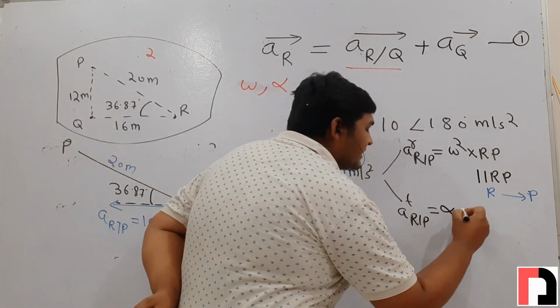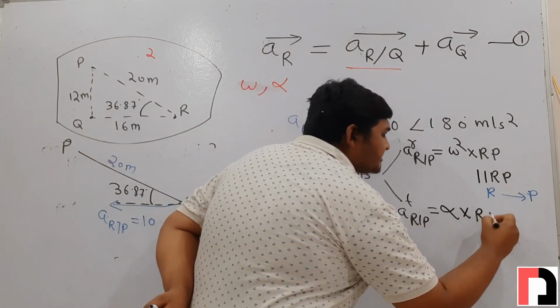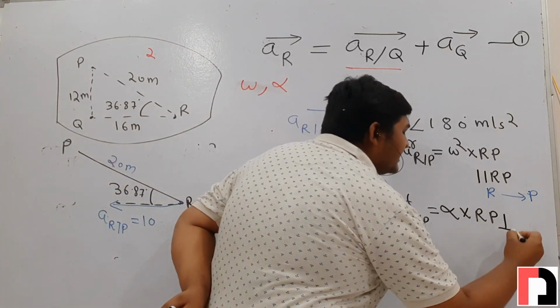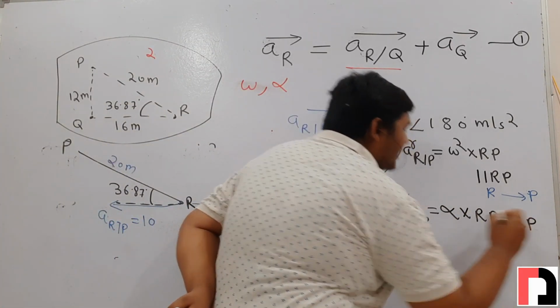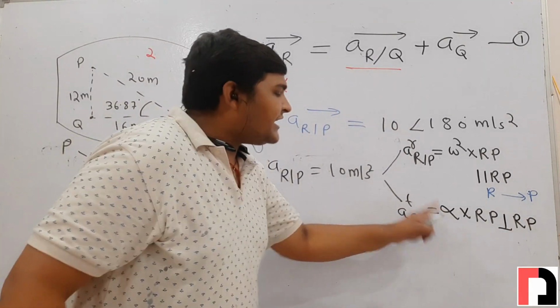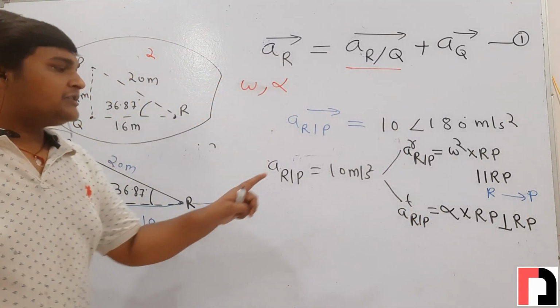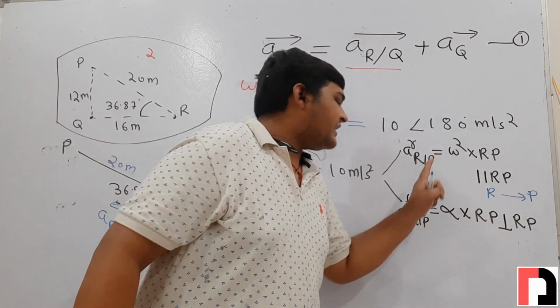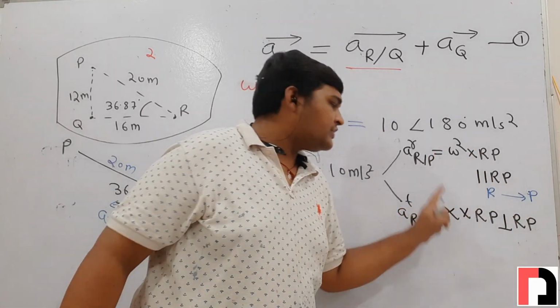It is alpha into distance between R and P. And what will be its direction? It is perpendicular to RP and its sense will be decided by alpha, whether alpha is clockwise or anti-clockwise.